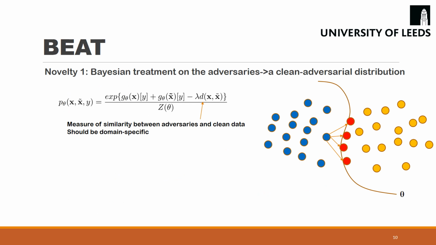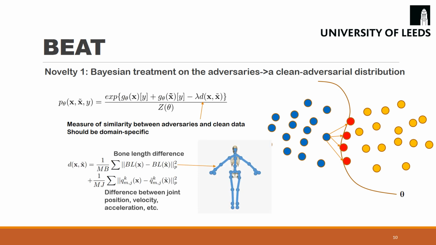Finally, we argue the distance function d should capture the data manifold, so it should be data-specific. For skeleton-based human activity recognition, we define the similarity based on the bone length difference and the difference between many orders of derivatives on the joints. Such a d captures the motion manifold well, and the more x tilde falls out of the manifold, the more likely it is adversarial.